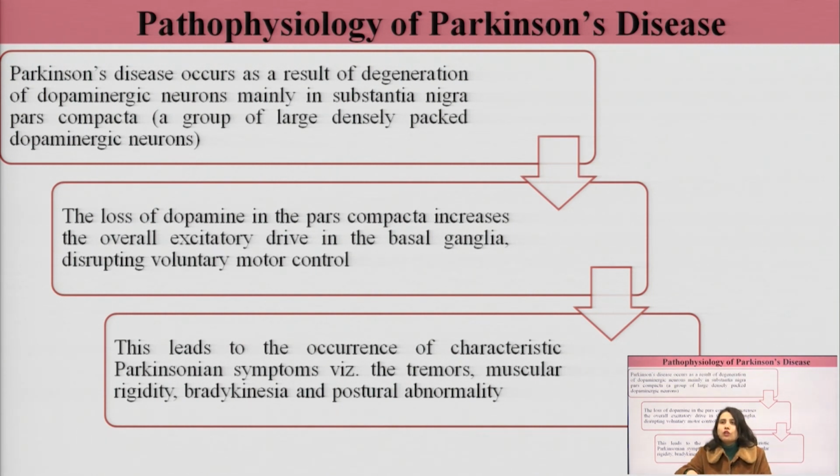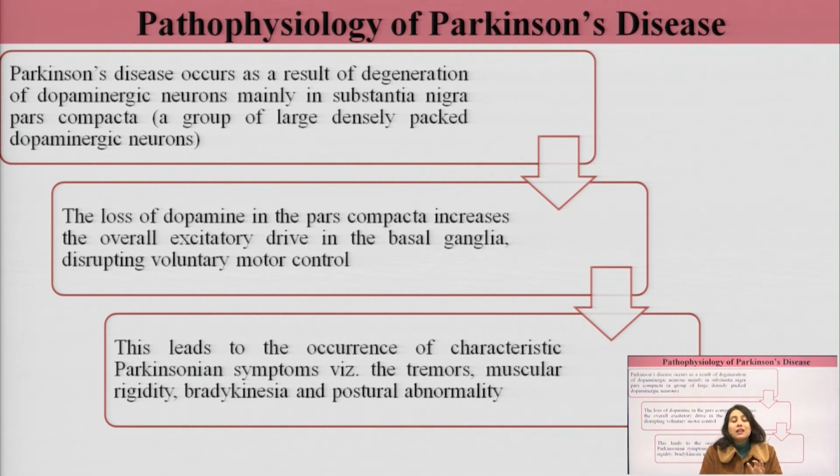So when the voluntary motor control is lost, what happens? The symptoms like muscular rigidity occur, then there is bradykinesia, then there is postural abnormality, because we have a control over our body. If I am standing straight, this is voluntary. If I want to bend, this is voluntary. But when this voluntary control over these motor functions is lost, it results in what? Postural abnormality in the people who are afflicted with Parkinson's disease.